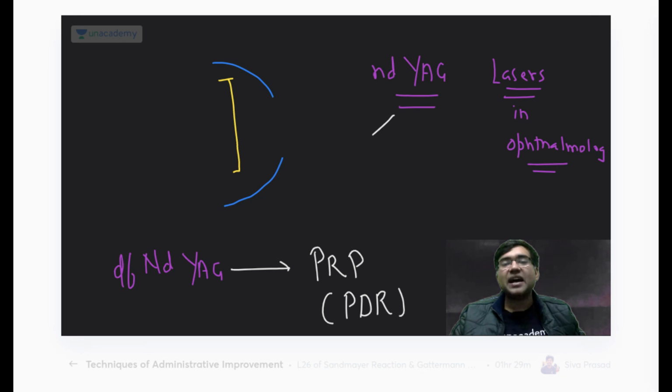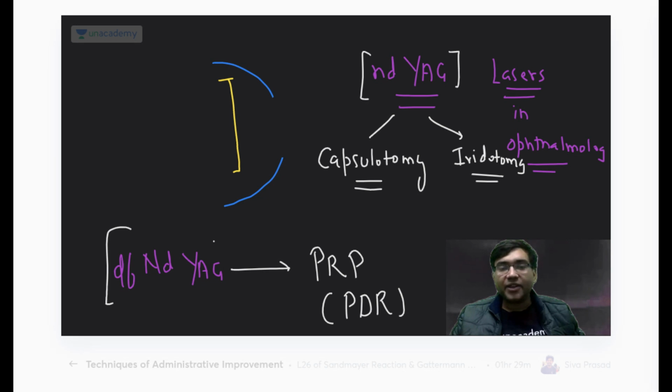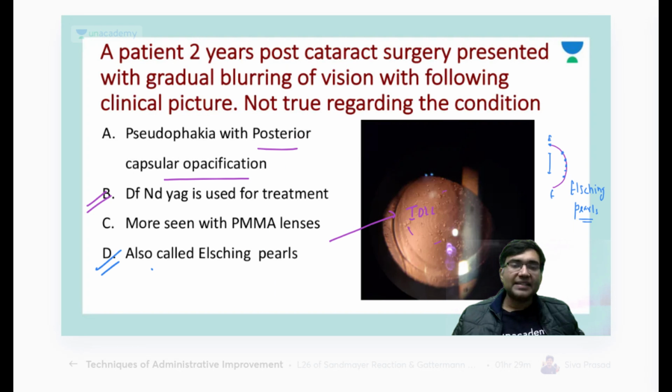ND YAG laser I use for making a capsulotomy, or making a hole in the iris. That is called iridotomy. Capsulotomy and iridotomy I use ND YAG laser, and double frequency ND YAG laser I use for PRP. So my answer here is B.